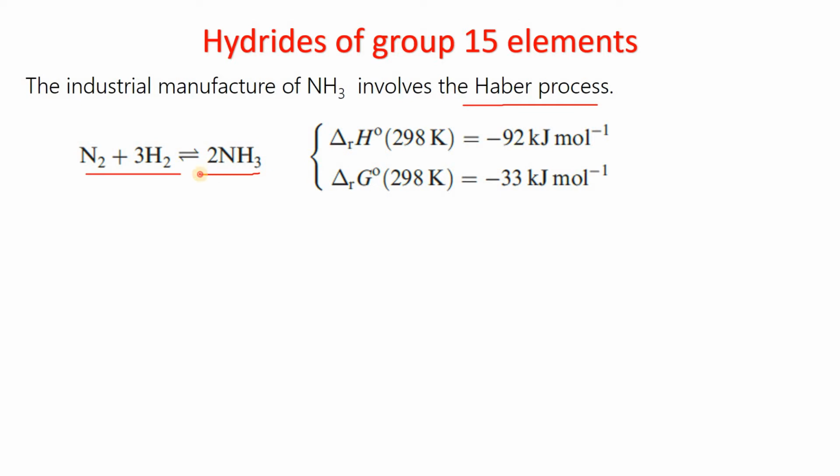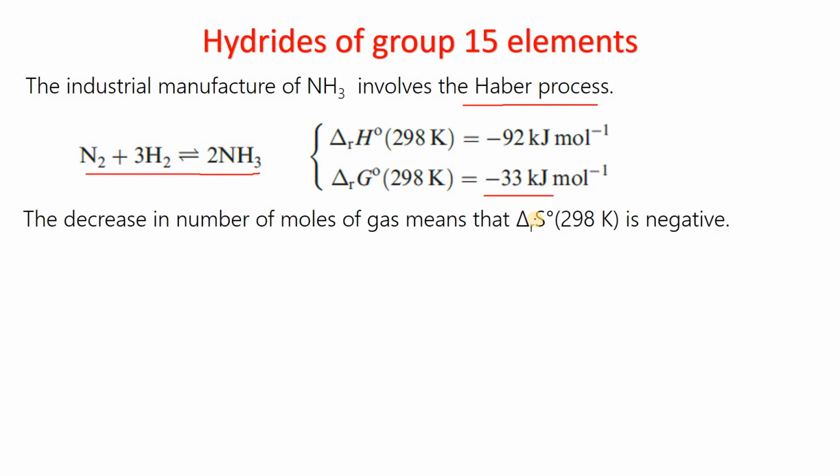This is a reversible reaction and delta H is negative, so the reaction is exothermic, and delta G is also negative, so the reaction is feasible. But the decrease in the number of moles of gas means that entropy change is negative, which is a problem. The number of moles in the reactant is 3 plus 1, which is 4, and the number of moles in the product is 2. So the entropy change is 2 minus 4, which is negative.